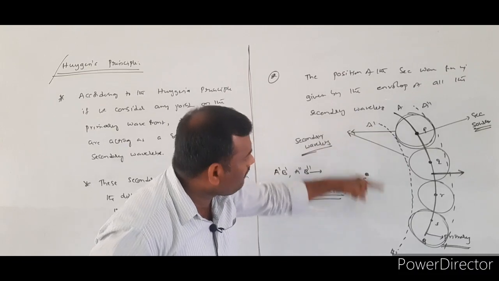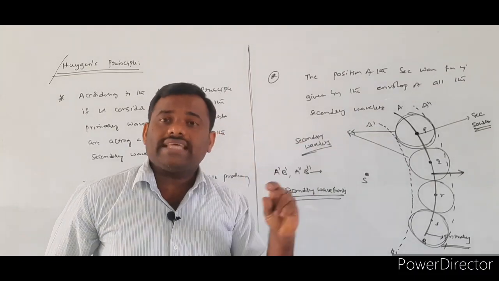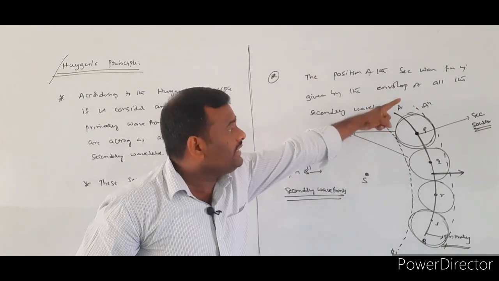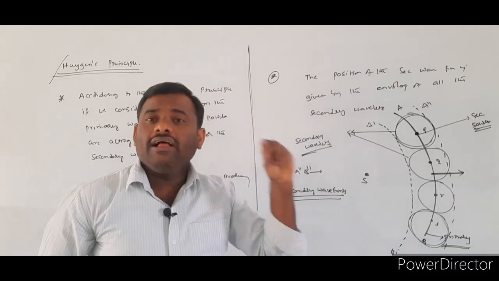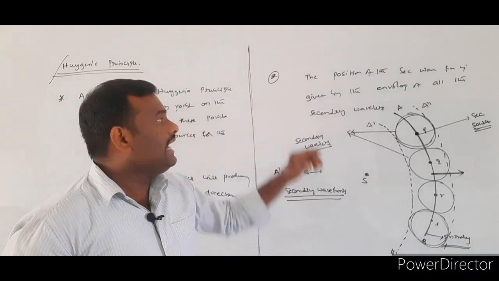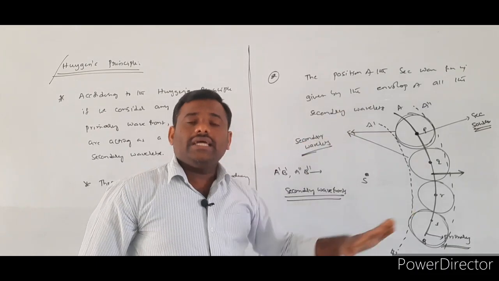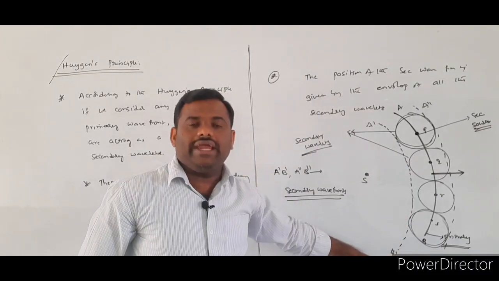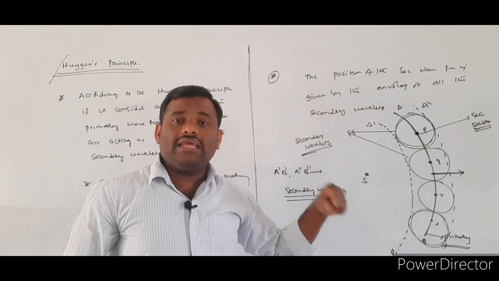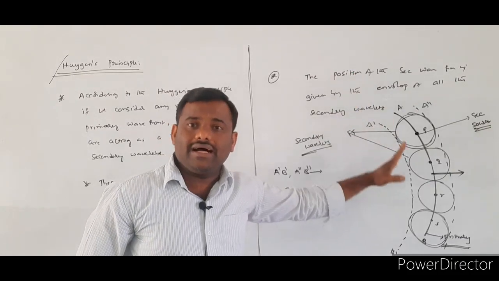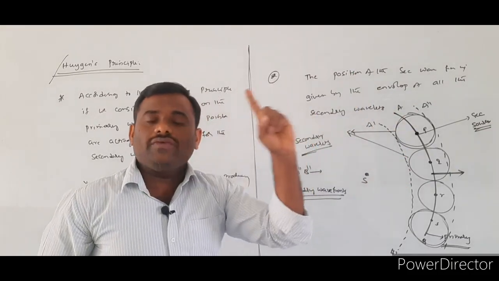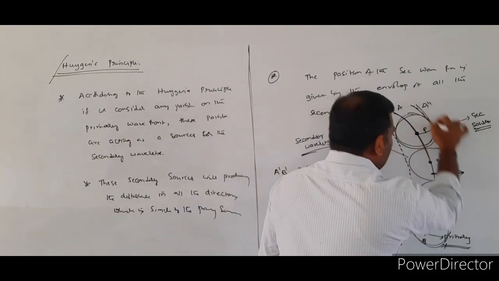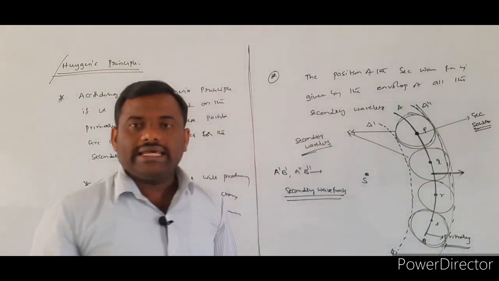A dash, B dash indicates the backward secondary wavefront, and A double dash, B double dash indicates the forward secondary wavefront. Huygens made one more assumption, that there is no existence of the backward secondary wavefront. That is the assumption made by Huygens. So according to him, only one secondary wavefront will exist, that is the forward wavefront A double dash, B double dash.